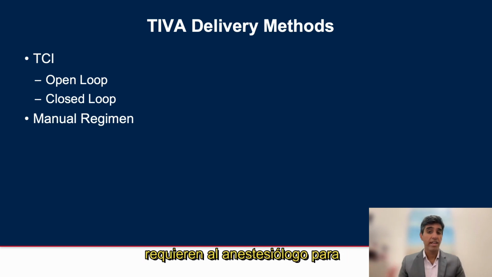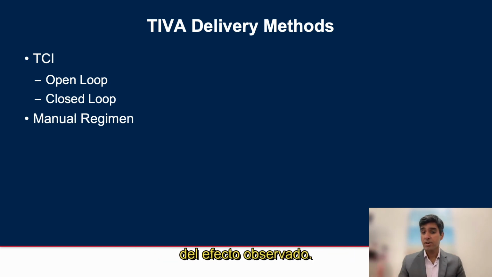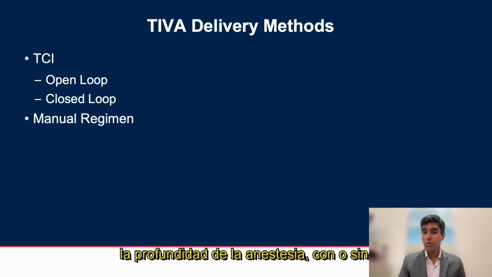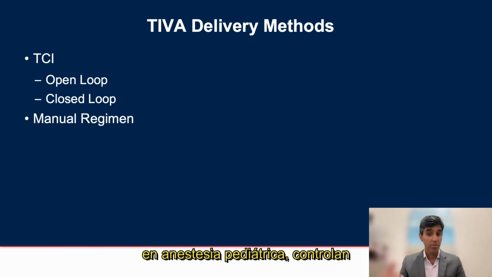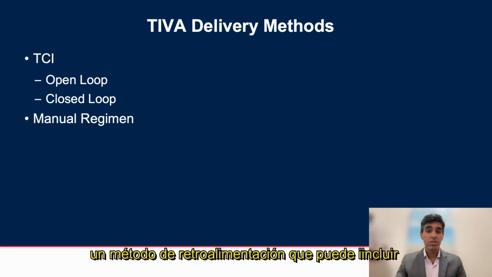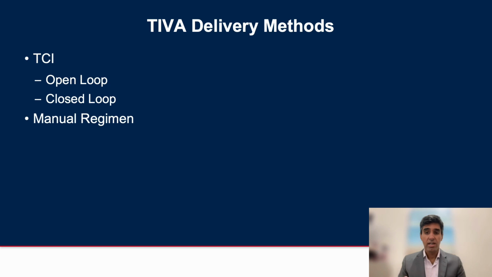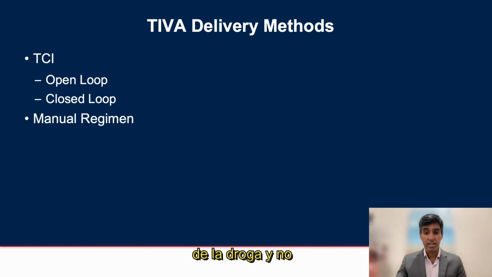Open-loop systems require the anesthesiologist to alter the target concentration depending on the observed effect. In other words, the clinical signs of the depth of anesthesia with or without a processed EEG. Closed-loop systems, which are not available in pediatric anesthesia, automatically control the infusion rate through a feedback method, which may include a processed EEG. It's important to note that these TCI devices only predict the target concentration of the medication and do not actually measure the concentration.